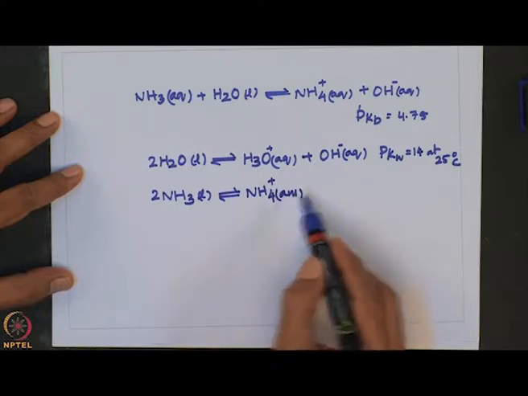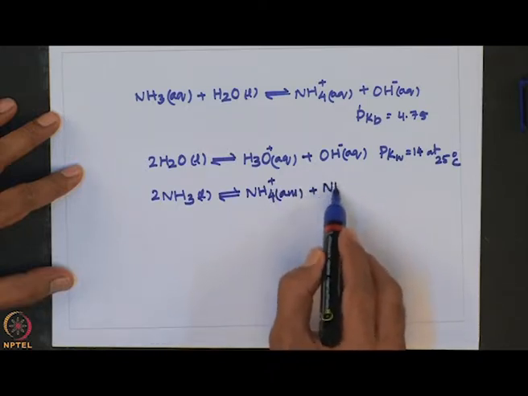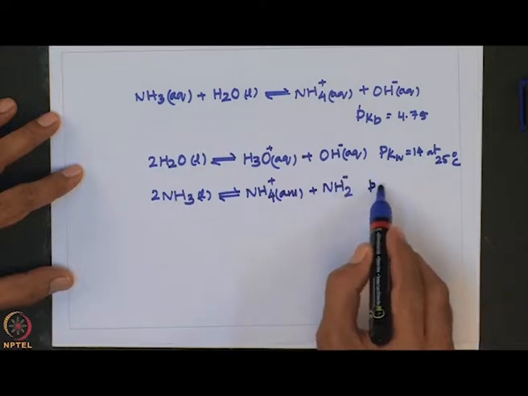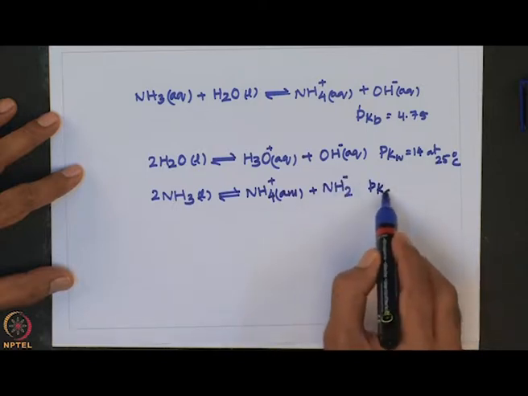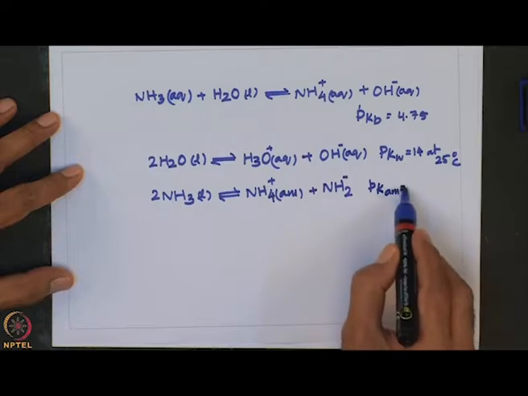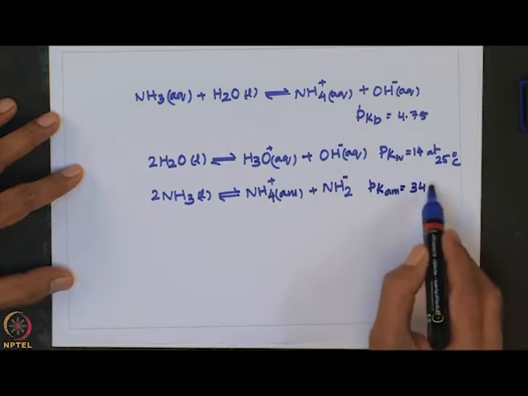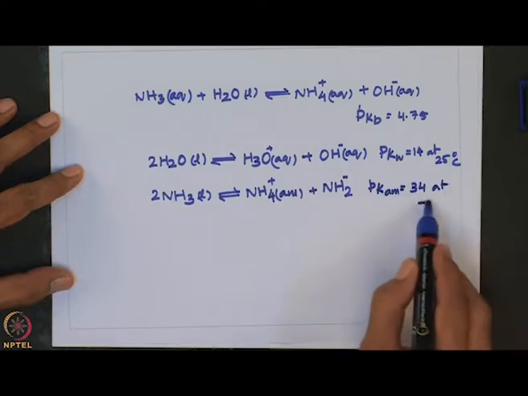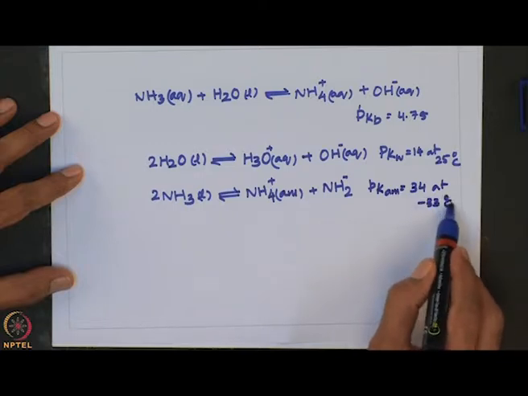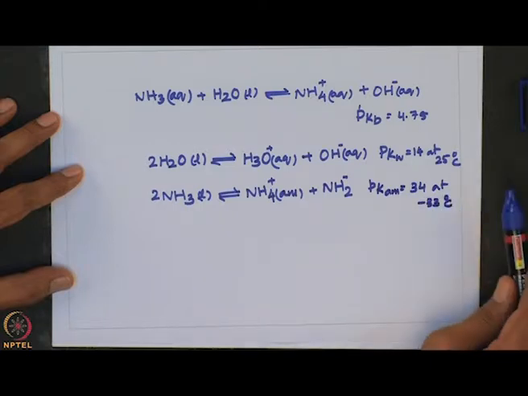So, Am is in ammonia. So, these two equations I have written here indicate the similarities between water and ammonia.